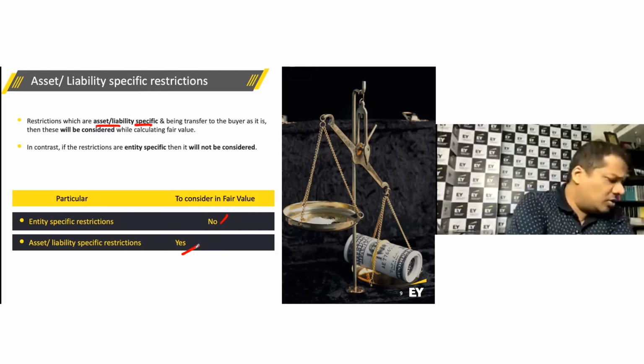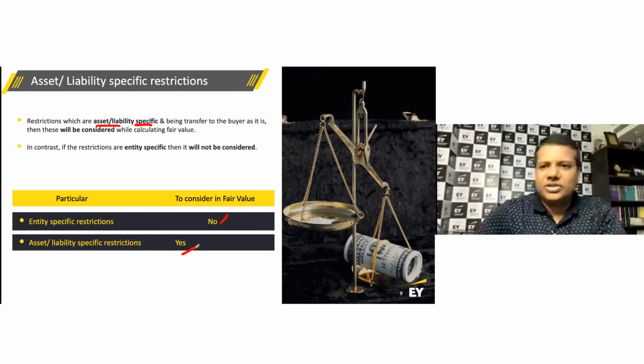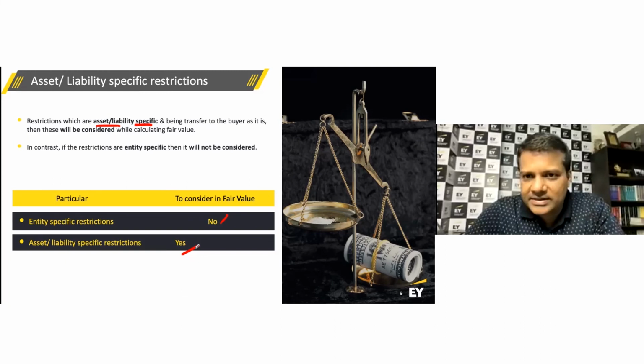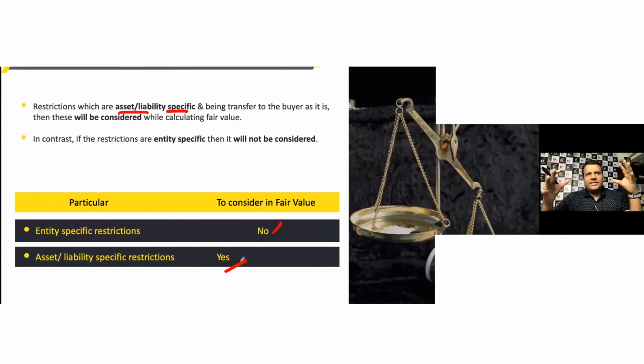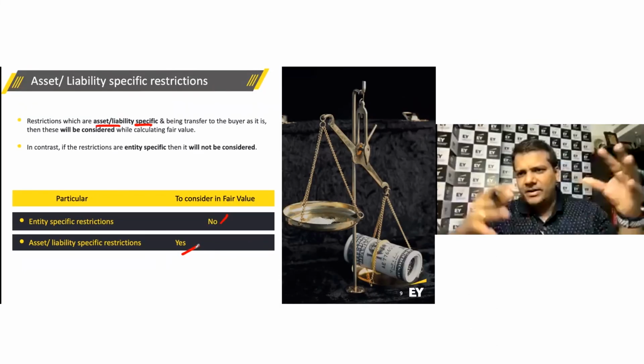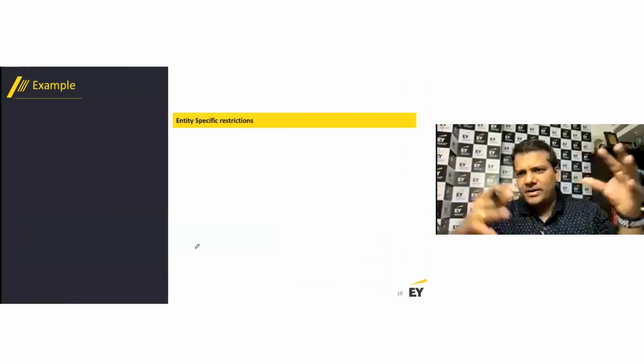Fair value is the exit price, the price which is received to sell an asset or paid to transfer a liability in an orderly transaction between market participants at the measurement date. If there are entity specific restrictions, you are not required to consider them, but if there are asset or liability specific restrictions, which are part of the asset or liability in question itself, that needs to be considered while determining the fair value.